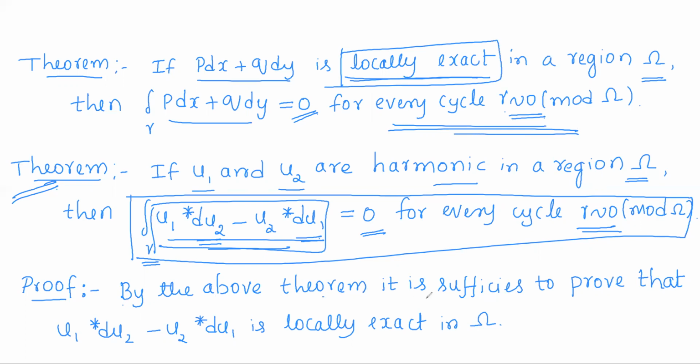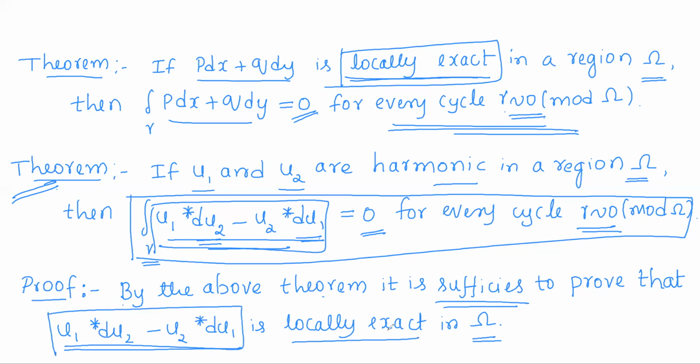So by the above theorem, it is sufficient to prove that u1 star du2 minus u2 star du1 is a locally exact differential in omega.